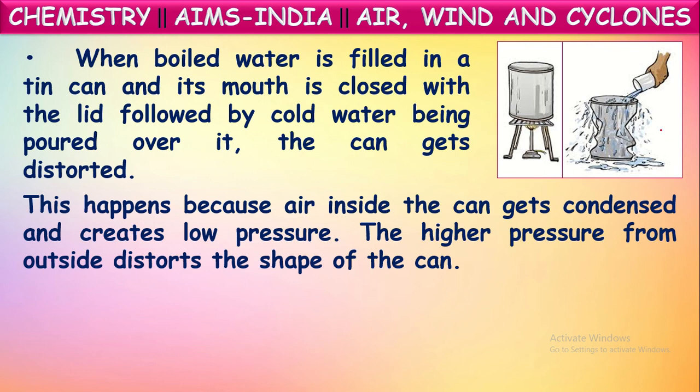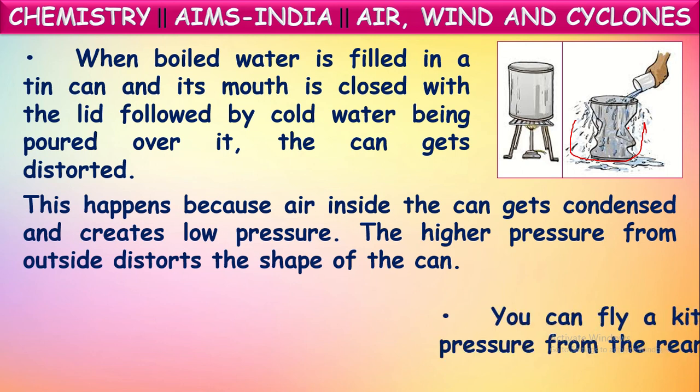Now, the air present outside the can contains high pressure. So it distorts the shape of the can from outside. Okay, the higher pressure from the outside distorts the shape of the can, and hence the can seems to shrink. Okay, this is because of air pressure from outside.